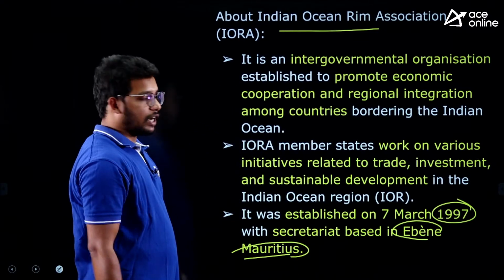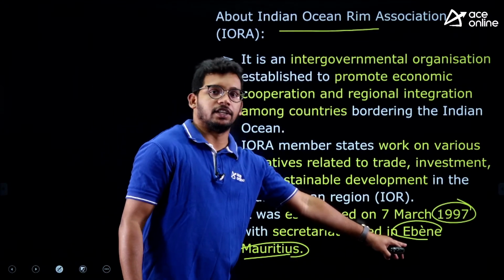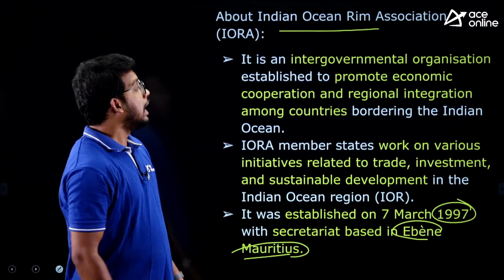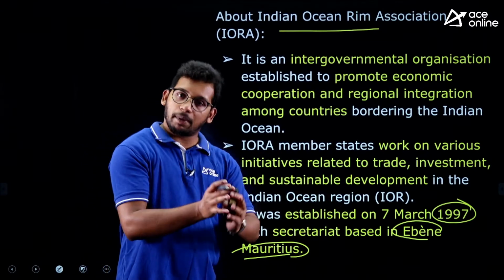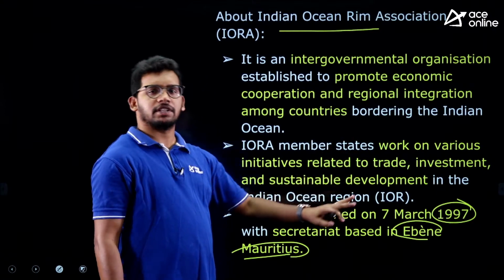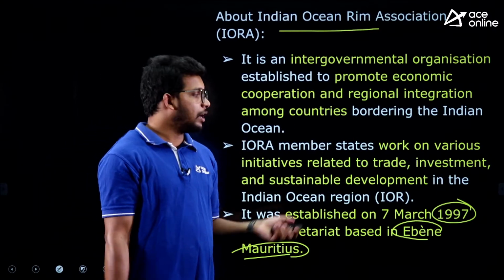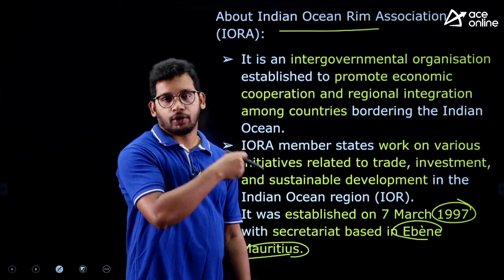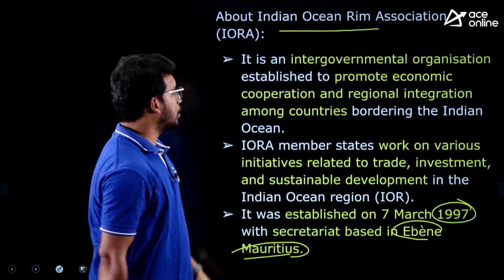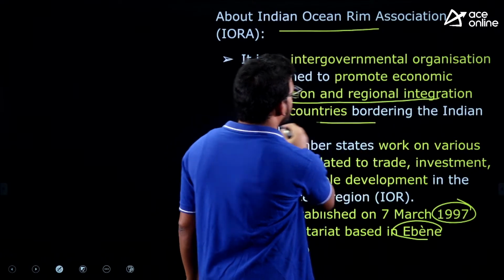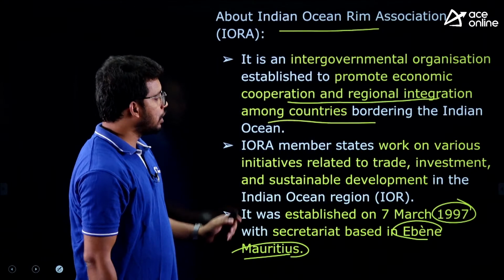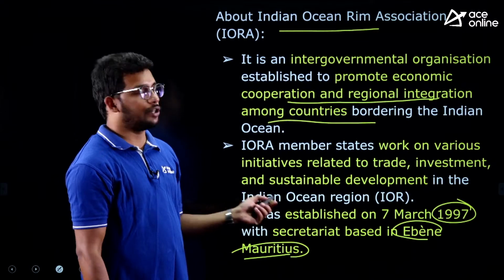Mauritius is a country in the Indian Ocean and Ebene is a city. So this is the headquarters, which is very, very important. And why have they launched it? To collaborate with each other in terms of trade, investment, economy. All these things together they want to coordinate among themselves because trade mainly happens through the oceans, right? So this is the objective, to promote cooperation and regional integration of the countries, right? That is the objective, and the facts of course you need to remember.